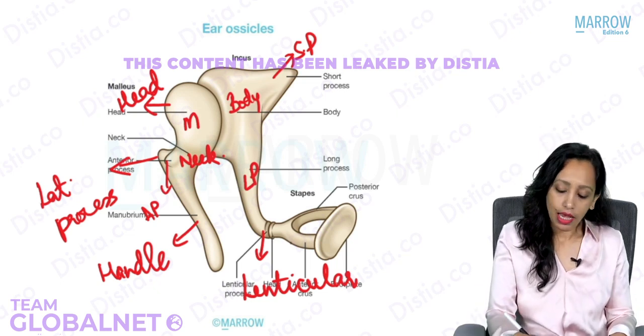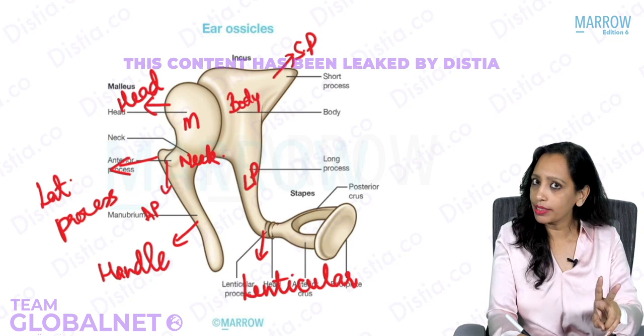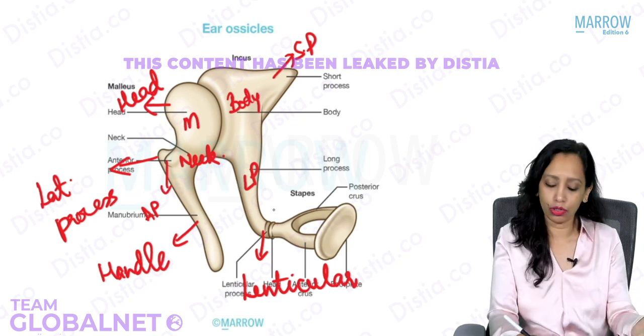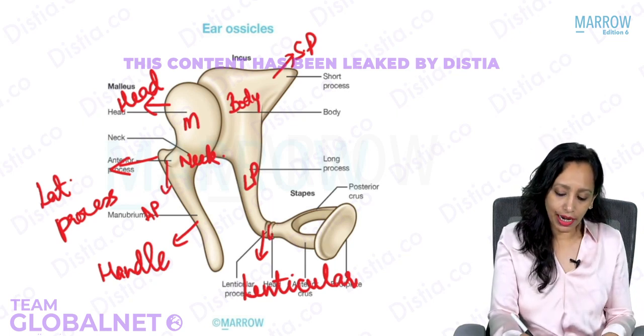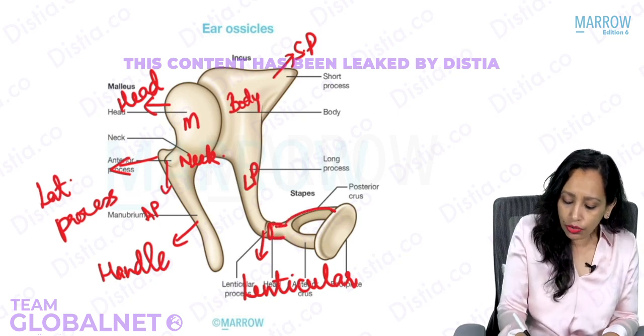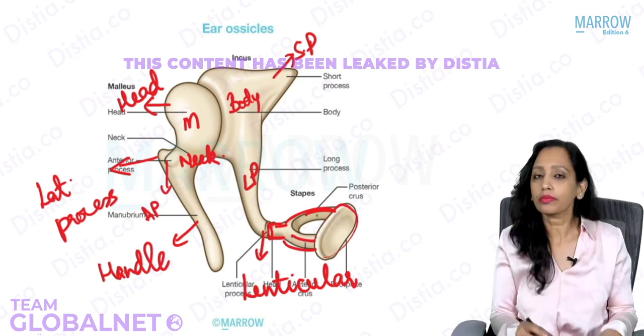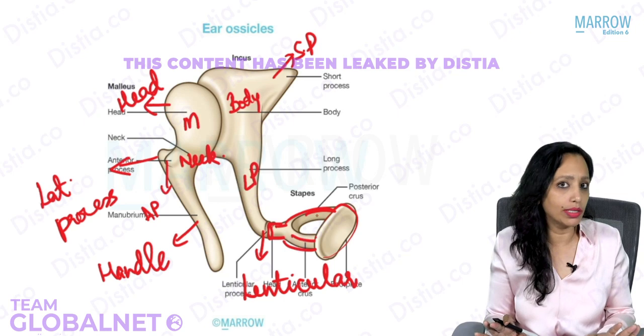And then we have the stapes. The stapes has a head again. So malleus also has a head and stapes also has a head. And whenever there is a head, there will be a neck also. So here also the stapes has a head. It has a neck. This is the neck. And it has 2 crura, the anterior crus, this is the posterior crus, and this here is the footplate of the stapes. So we know what the parts of the ossicles are.